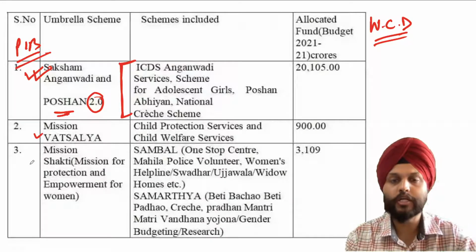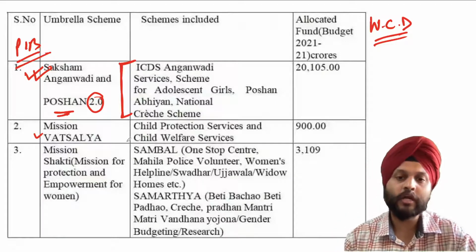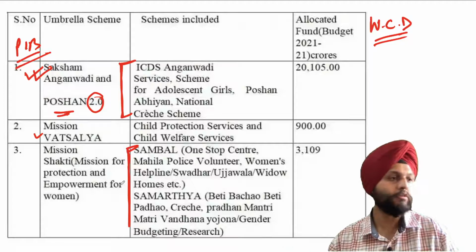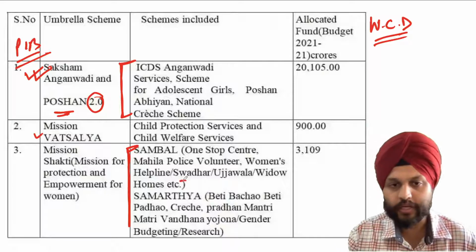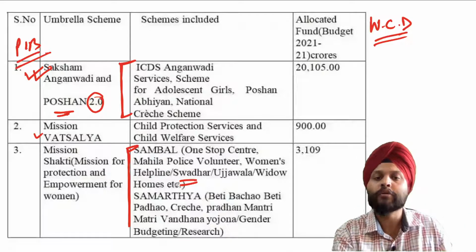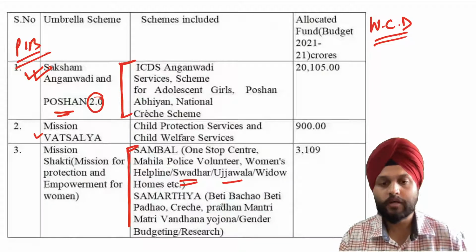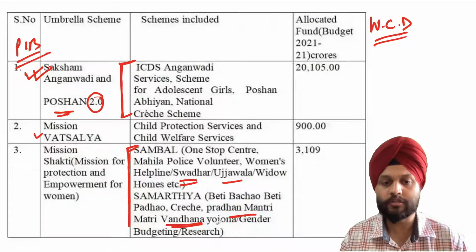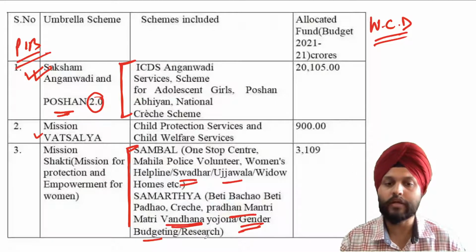And then comes Mission Shakti. Shakti, power to protect and empower. Mission Shakti has these initiatives over here. One is about the protection of women, any problem that they're facing. The other component is empowerment. So Swadhar Greh is for women who are affected or trafficked; when they are rehabilitated, for them it is Swadhar Greh. Then there is Ujjwala. You should read about all the schemes over here. Pradhan Mantri Matru Vandana Yojana is for maternity benefits. Now this is again a scheme which is very important and often in use. Now note this, gender budgeting and research activities.